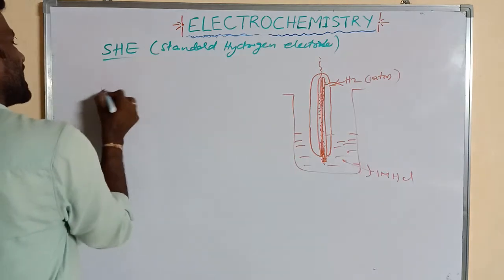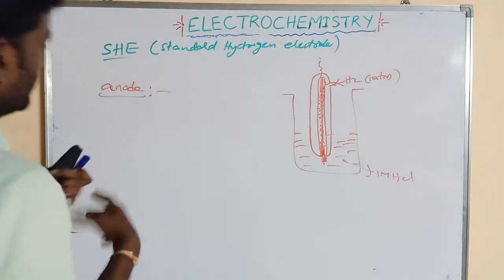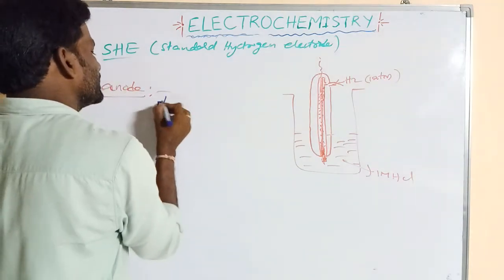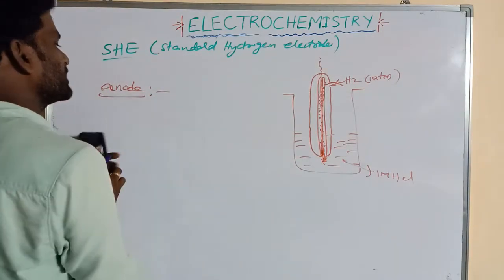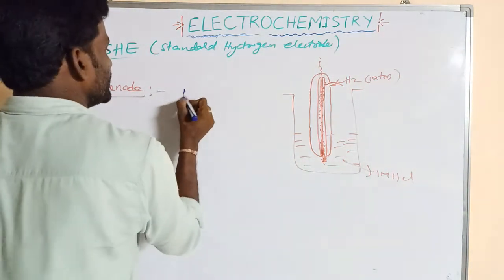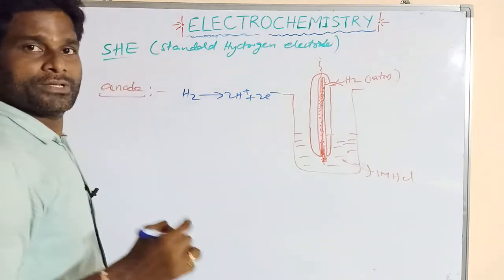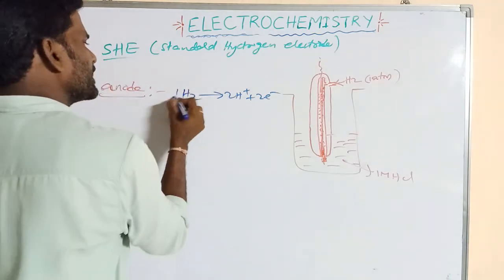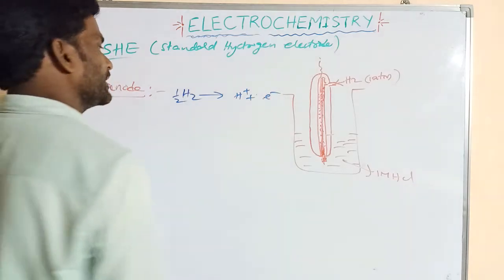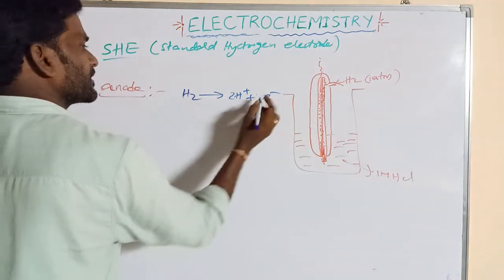If it is used as an anode, which chemical reaction takes place at the anode? Always oxidation takes place. H2 gives rise to 2H plus and 2 electrons. So this is the reaction. It can be written as H2 gives 2H plus and 2 electrons, right?